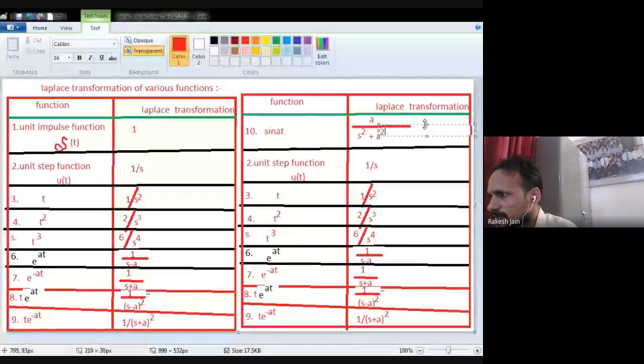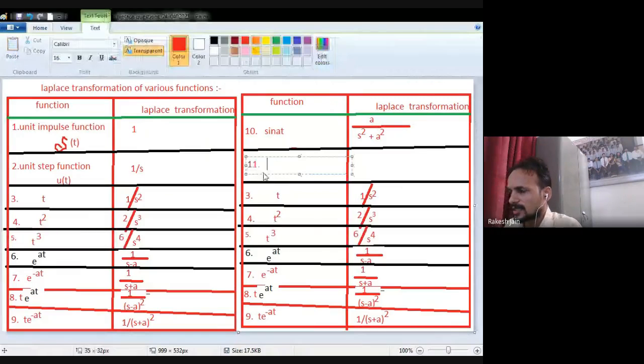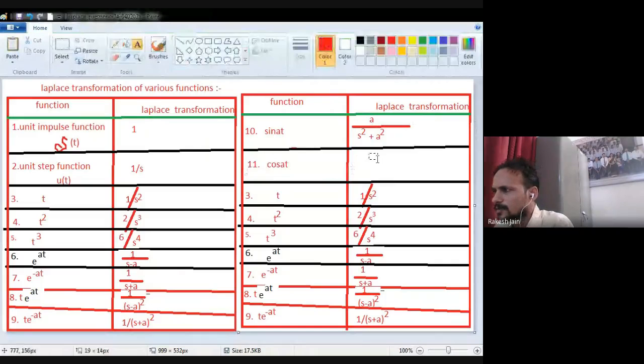Now, which one is my 11? That is definitely cos at. So the 11th one is cos at. Then in case of cos at, s will be at the numerator only. The remaining term is same.